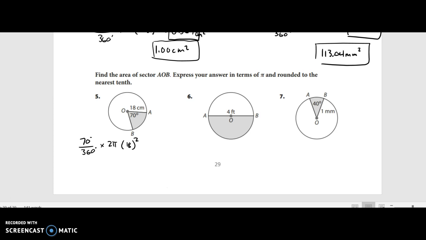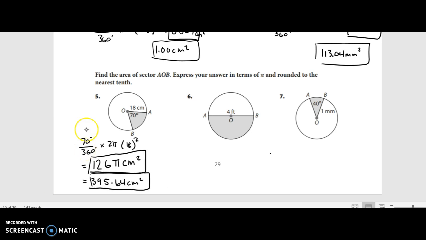Before I show you the answer, make sure that you have this set up. If you don't, you should calculate your answer again. So without multiplying by pi, we get 126 pi centimeters squared. But with multiplying by pi, we get 395.64 centimeters squared. That's just multiplying 126 by 3.14.